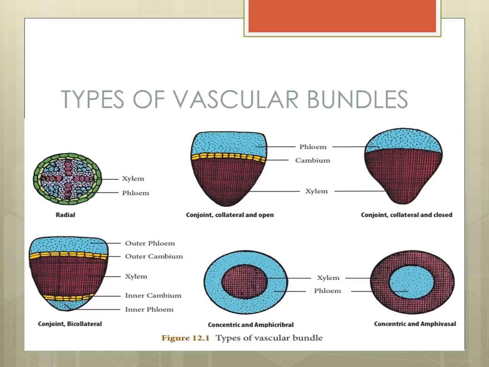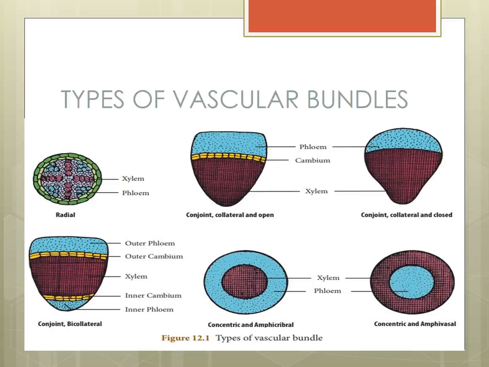Okay. Next, concentric bundle, that also has two types: one is amphivasal, one is amphicribal. Amphivasal: xylem surrounds phloem. That example is Dracaena. Amphicribal: phloem surrounds xylem. Example, fern plant. Dracaena, amphicribal, fern. Okay, two types of concentric bundles.